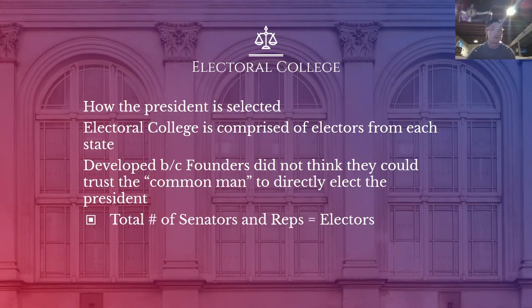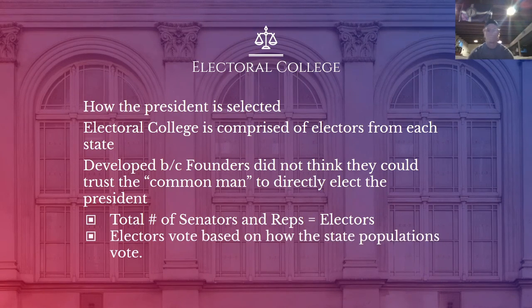So again, it's the total number of senators plus reps that equals the electors. And the electors vote based on how the state populations generally vote. So it's generally proportionate, but not always. All right, so that's where you kind of see some disagreements in the popular vote versus the electoral vote. All right. One example of how this could get out of skew.